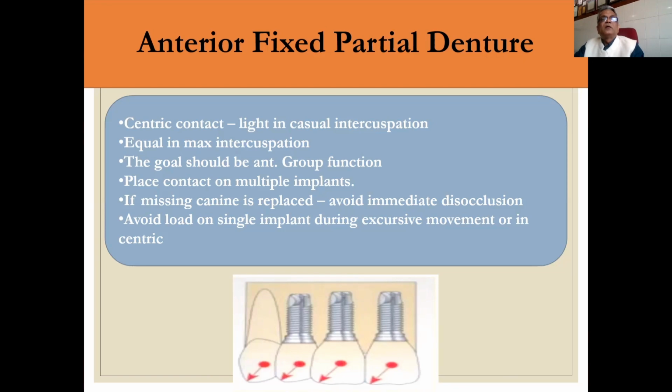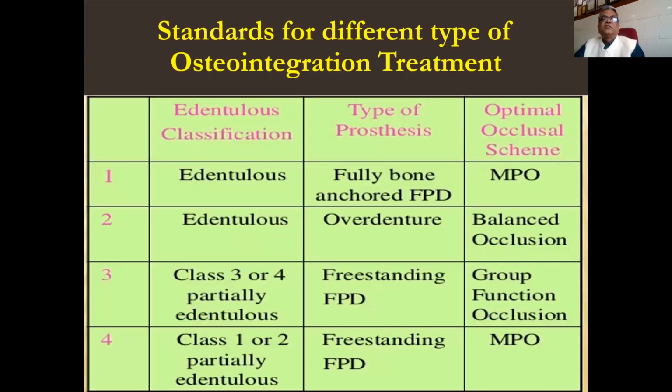long-term implant. These are the standards for different types of osseointegration treatment. Edentulous, fully bone-anchored FPD: optimal occlusion, MPO. Edentulous overdenture: balanced occlusion. Class 3 or class 4 partially edentulous, freestanding FPD: group function occlusion. Class 1 or class 2 partially edentulous, freestanding FPD: mutually protected occlusion.